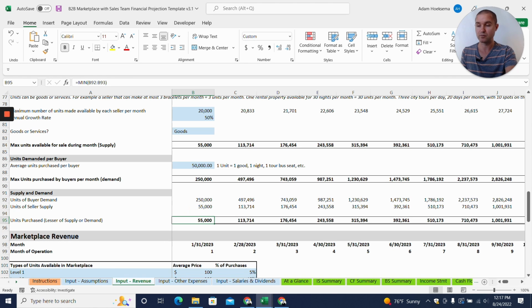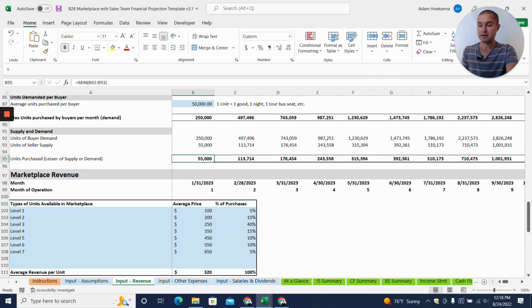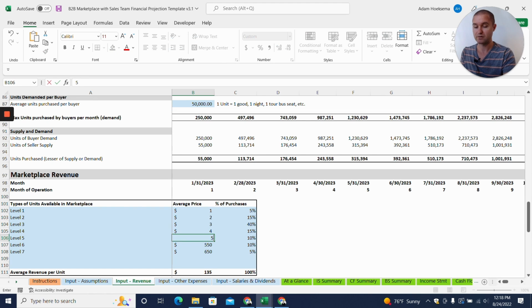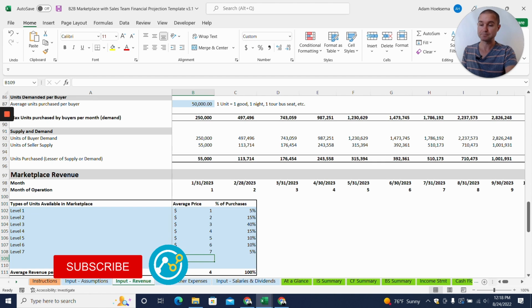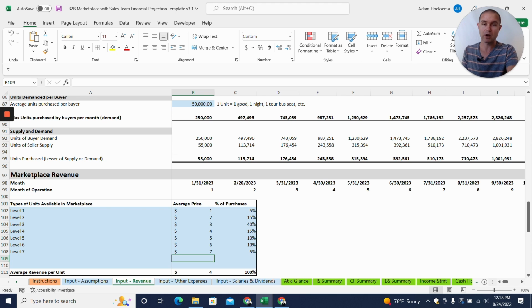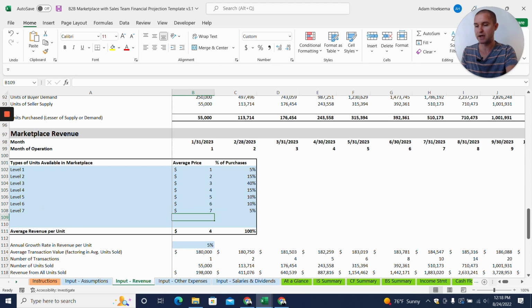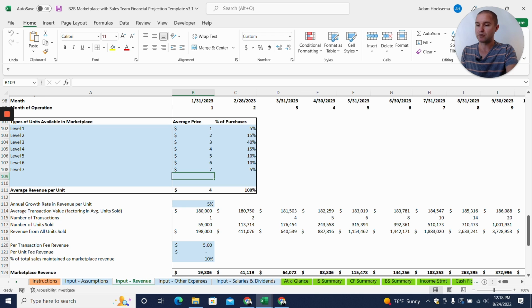And so what we're actually going to be able to sell, what will actually be purchased, is limited to the lesser of either the supply or demand. So since seller supply is 55,000, we're assuming 55,000 units are sold in that first month. Now, since we've been saying this is a high unit volume business, we're going to probably change these prices to much lower price points. Maybe it's $1 and $2 and $3 and $4, $5, $6, $7, since we're selling a lot of units and these are cheap cleaning products, high volume type products. So that will give us our average revenue per unit on the marketplace.